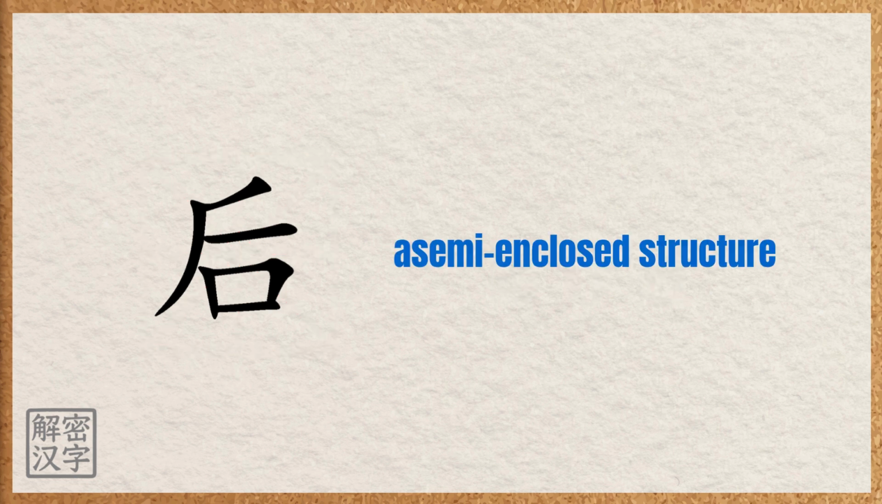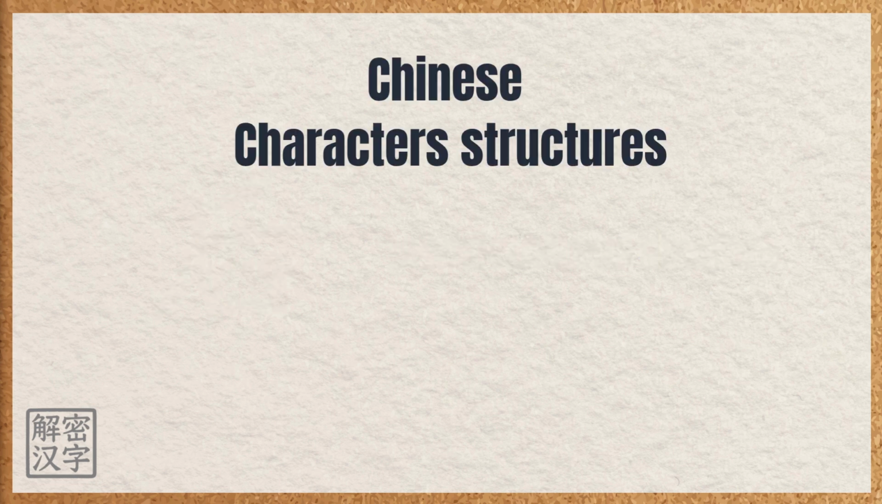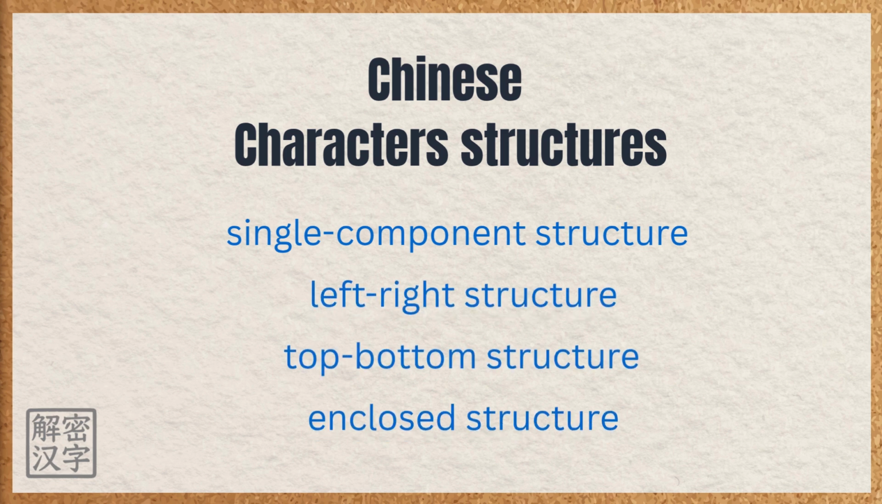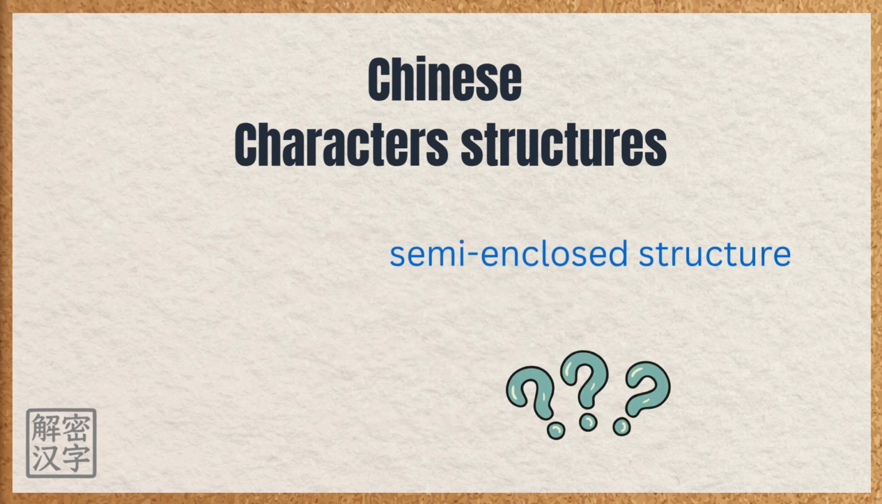Let's practice reading it together. Ho. Ho. Ho. The character ho is a semi-enclosed structure. We've learned that Chinese characters can have different structures: single component structure, left-right structure, top-bottom structure, and enclosed structure. So, what is a semi-enclosed structure?